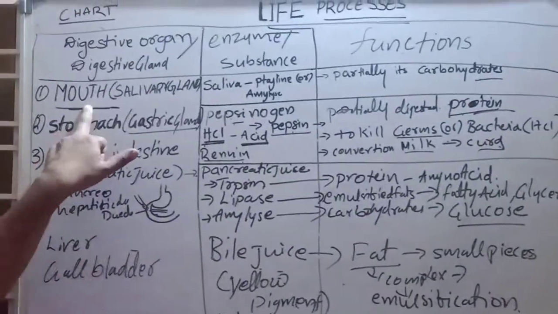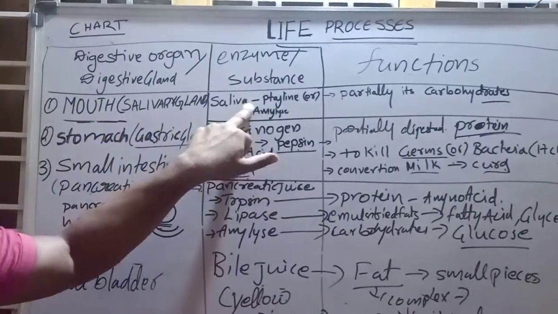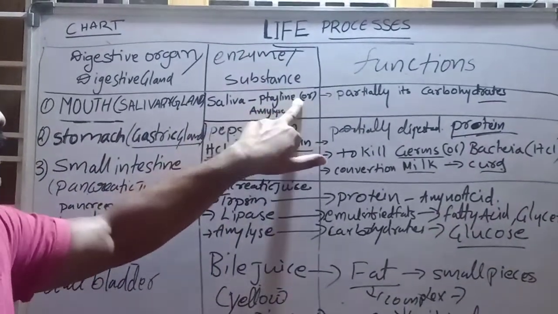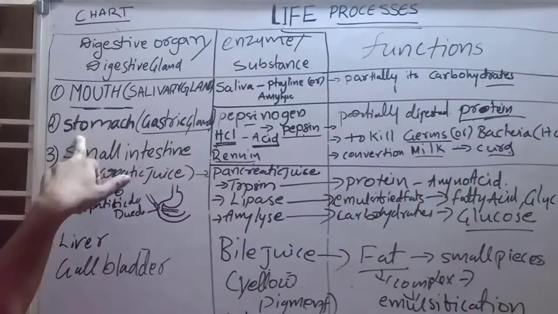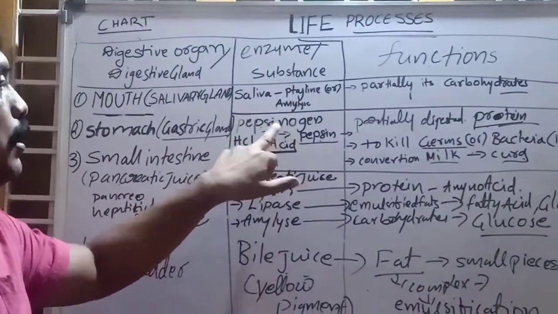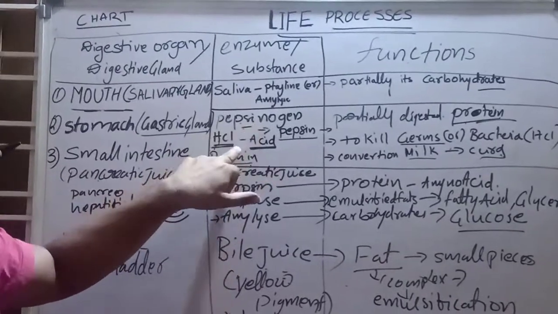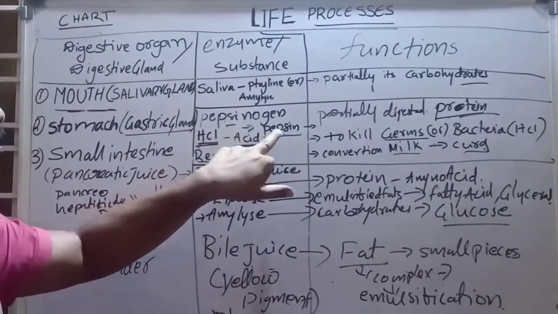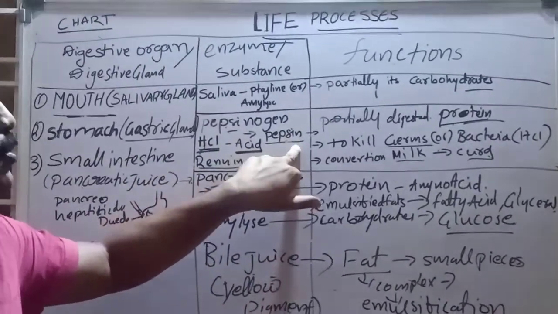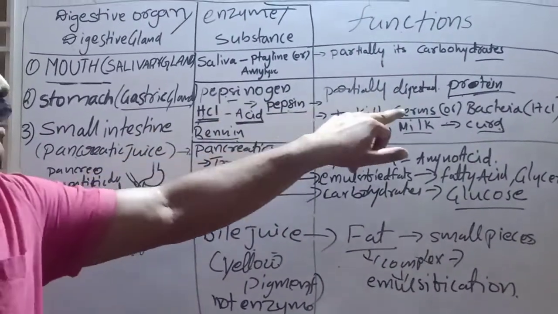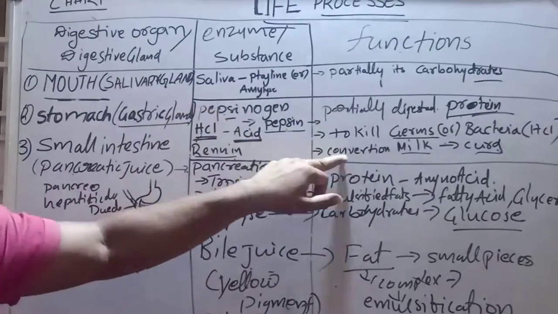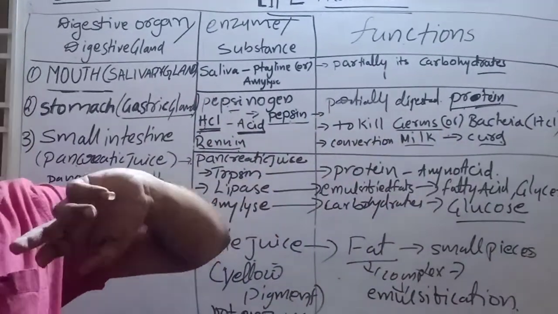In the mouth, salivary glands produce saliva. Ptyalin enzyme is there. It is useful for partial digestion of carbohydrates. In the stomach, gastric glands release pepsinogen and HCl. Pepsinogen converts into pepsin. This pepsin is useful for partial digestion of proteins. HCl is useful to kill bacteria. And renin is useful for the coagulation of milk into curd.